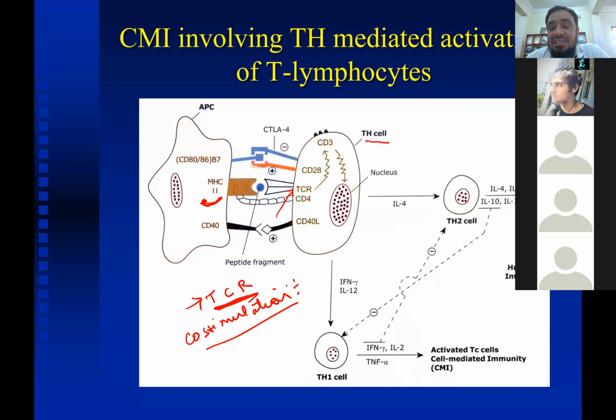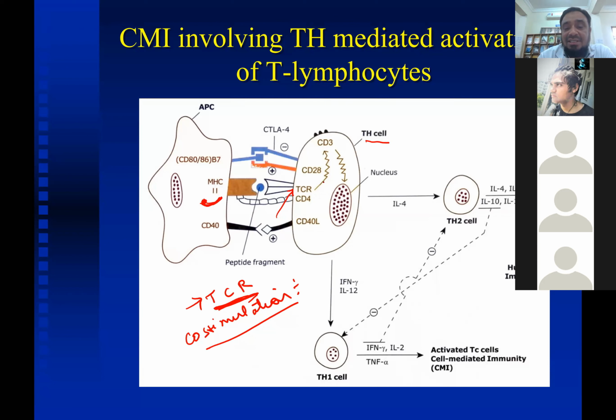Without co-stimulation, there will be no response. This is known as T cell anergy, or unresponsiveness of the T cell. The T cell will respond only when there is attachment to the T cell receptor, and second, when there is co-stimulation.